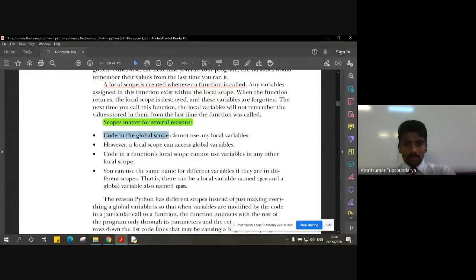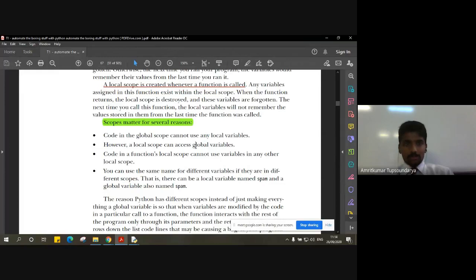So that is number one: code in the global scope cannot use any local variable unless that function is called. However, a local scope can access a global variable. I hope you agree that when a function executes and we encounter a local variable, the local scope can access the global variable.